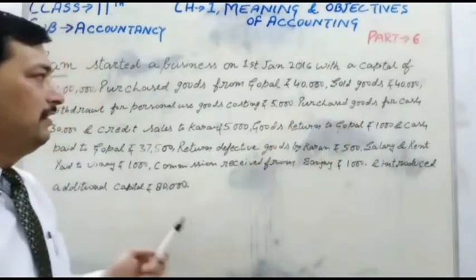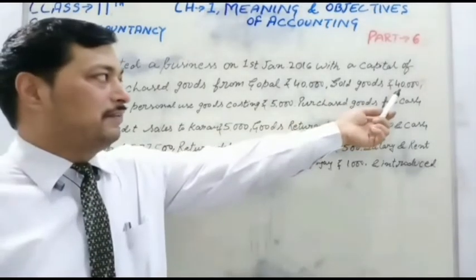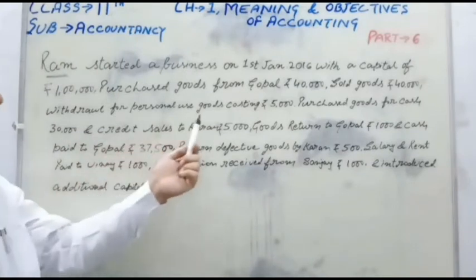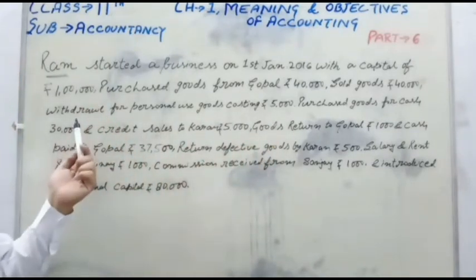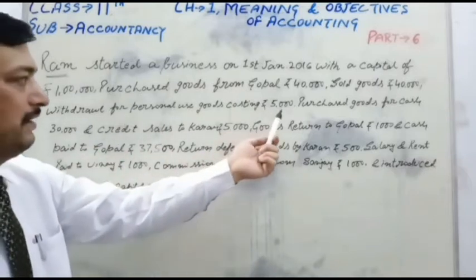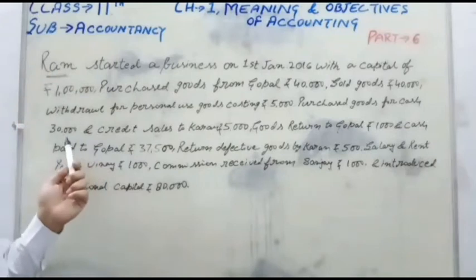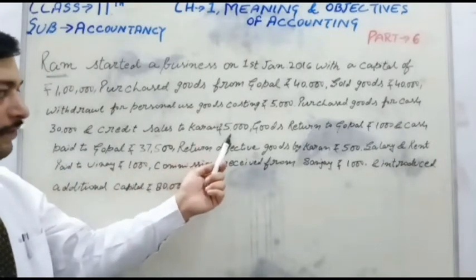Sold goods 40,000. There is no mention of cash or credit, so it means cash sale of goods. Withdrawal for personal use of goods costing 5,000: Ram withdrew 5,000 for personal use from the business. Purchase goods for cash 30,000. And credit sale to Karan 5,000.